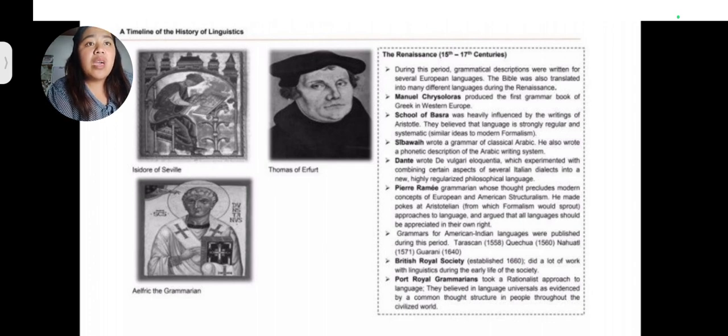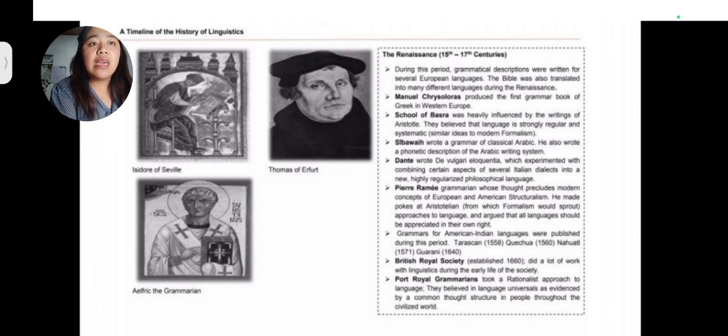Manuel Chrysoloras produced the first grammar book of Greek in Western Europe. Next, the School of Basra was heavily influenced by the writings of Aristotle. Next is Sibawayh, who wrote a grammar of Classical Arabic.